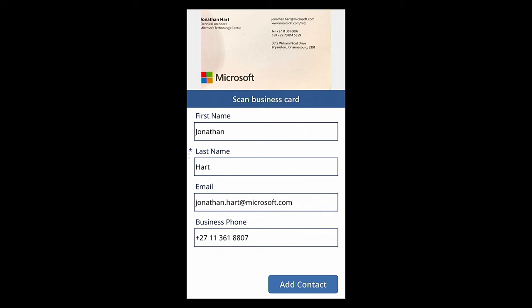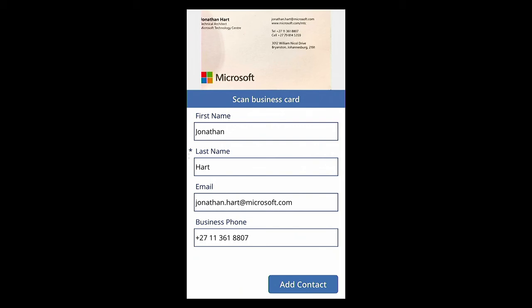So there you can see it has pulled through my name correctly, it's pulled through my last name correctly, my email address, and my phone number. Now, if I wanted to, I could go in and update this if it maybe didn't get something right. Remember, artificial intelligence is great, but it doesn't get everything 100%. So I have the ability to update this now if I wanted to.